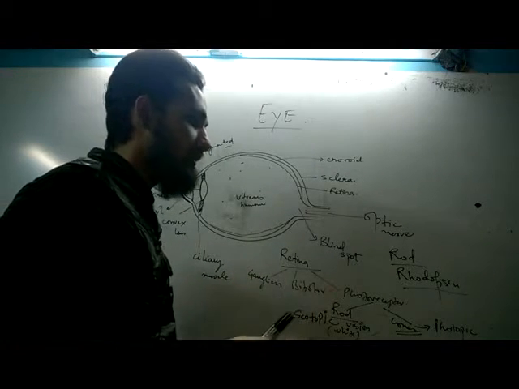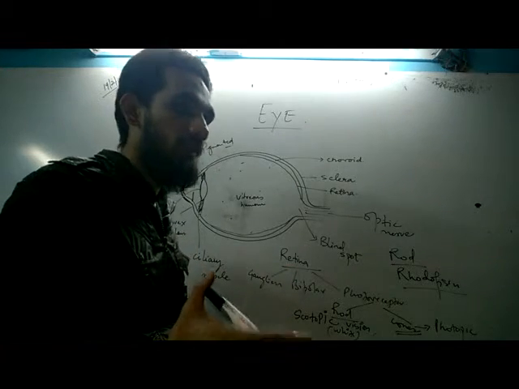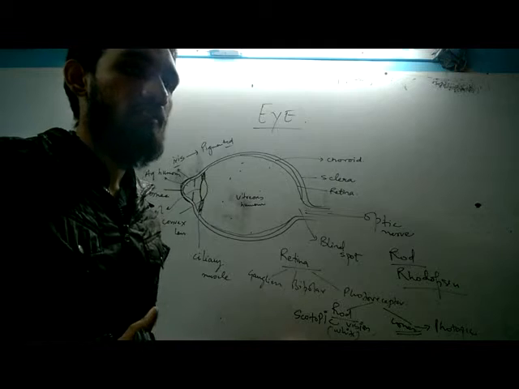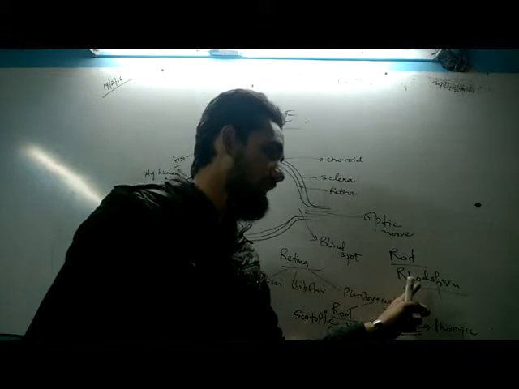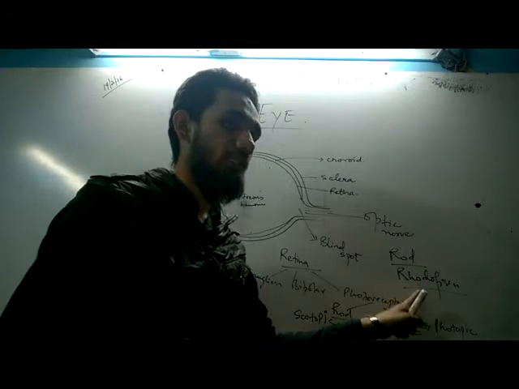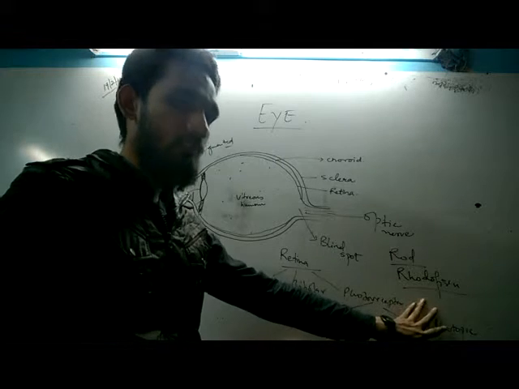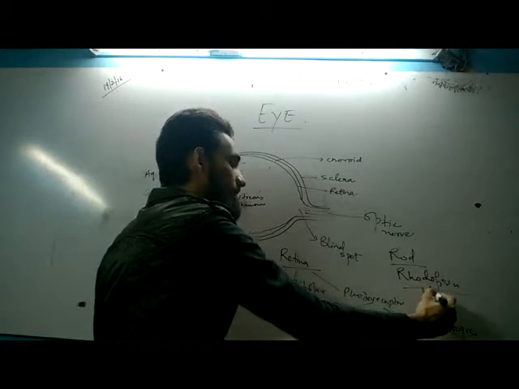That is why it is advised by doctors to take vitamin A in your diet. If you do not take vitamin A, then your eyes will get damaged. It happens because this vitamin A is helpful in making rhodopsin, and this rhodopsin is present in the rod cell. This is the main pigment which is used for vision, made up of vitamin A.